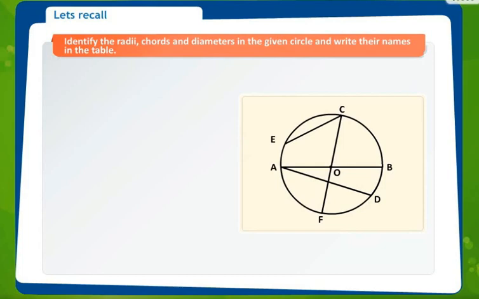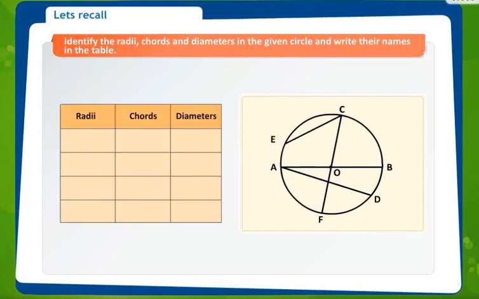Diameter is exactly like the chord, but the difference is it divides the circle exactly into two halves. Now we will exactly study what a radius, chords, and diameters are there in this circle.